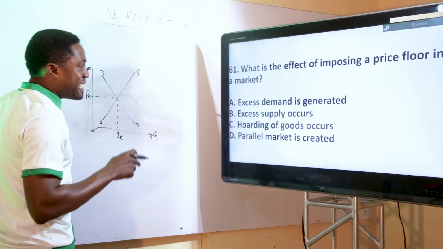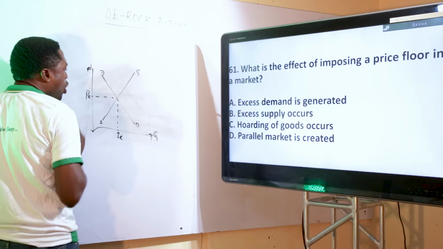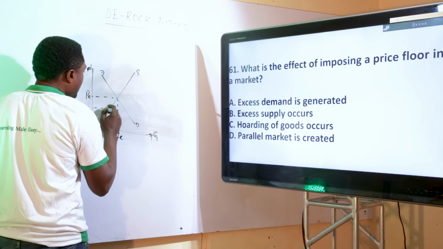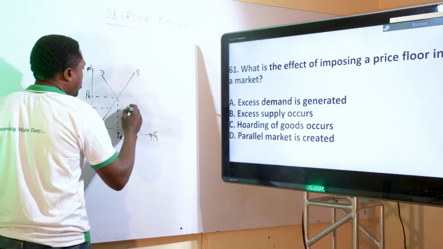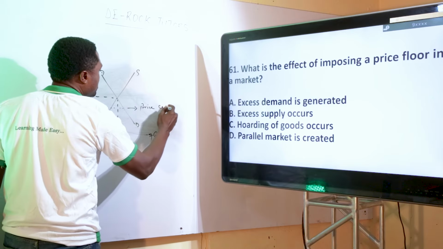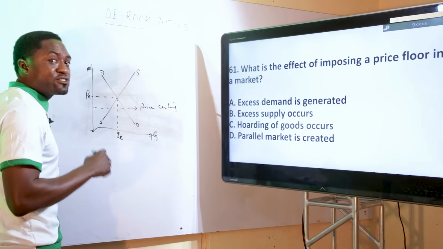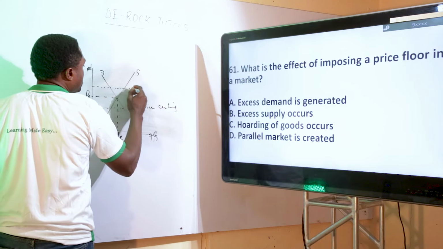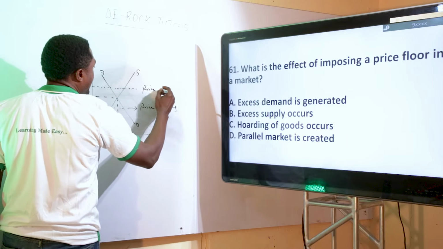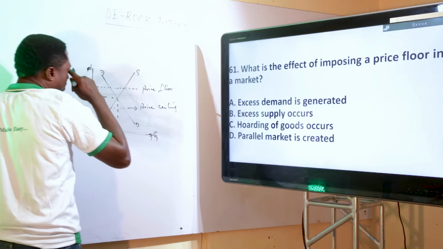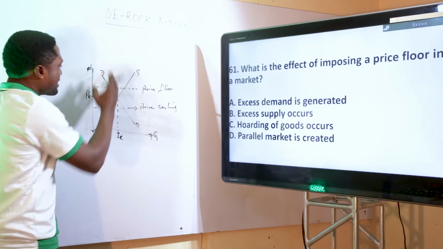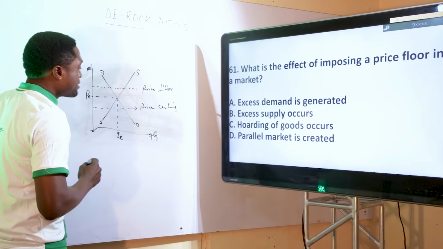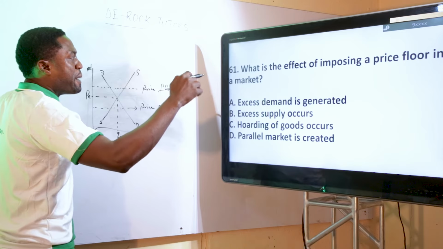Now, if a government decides to place price below the equilibrium price, we call it price ceiling. This is price ceiling. You understand? And if government decides to place price above the equilibrium price, we call it price floor. So the minimum price can be set above the equilibrium price, or the maximum price can be set below the equilibrium price.